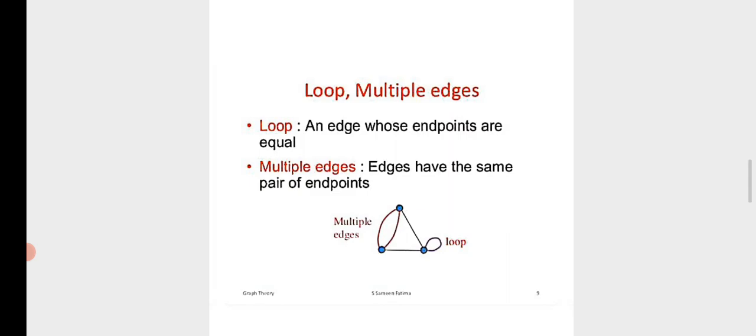Next one, what is a loop? Multiple edge. A loop is an edge whose endpoints are equal. Loop means a graph edge whose starting point and ending point are the same vertex is called a loop. Multiple edges have the same pair of endpoints. See the figure.